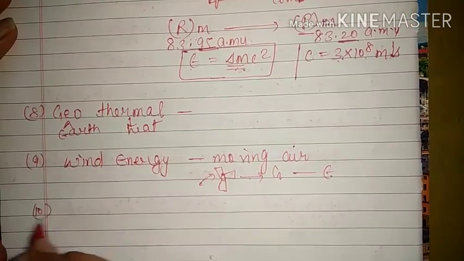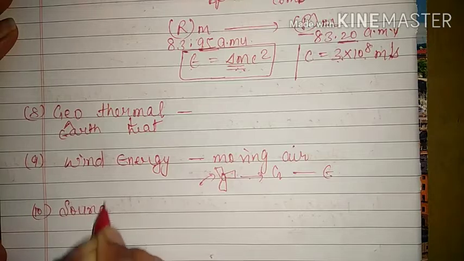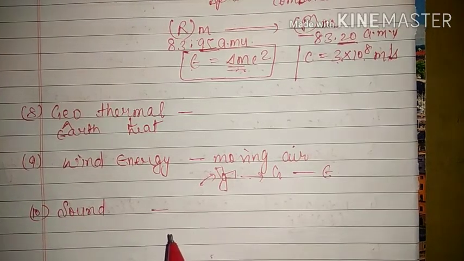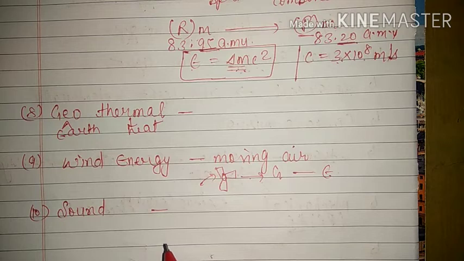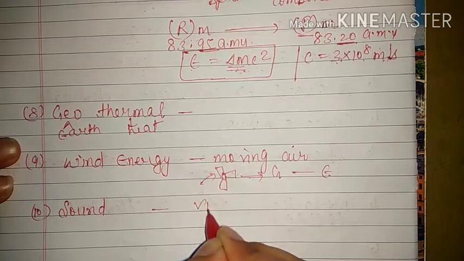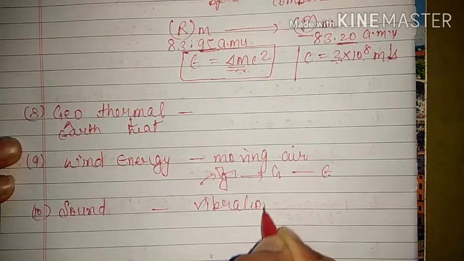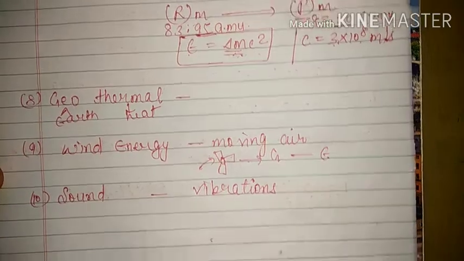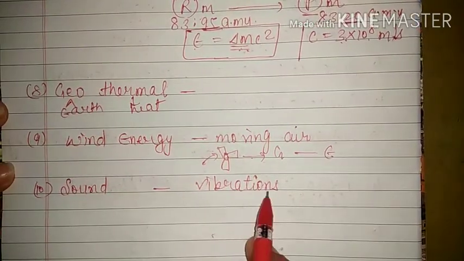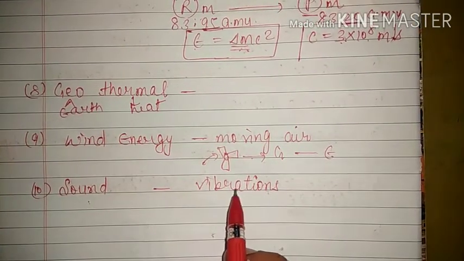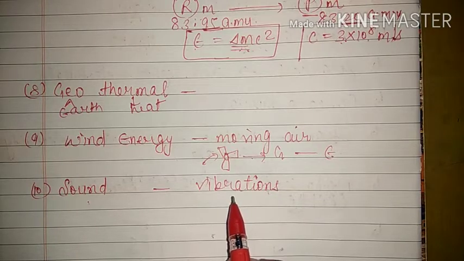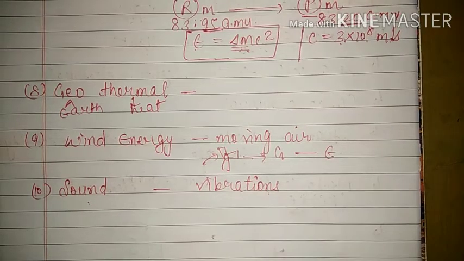And the next one is sound energy. In 9th class we had one full chapter on sound, and here also we have one full chapter on sound. But right now we know that sound can be produced with the help of vibrations. That means the body has to vibrate, only in that condition can sound be produced. That means the energy possessed by a body due to its vibration is known as sound energy.